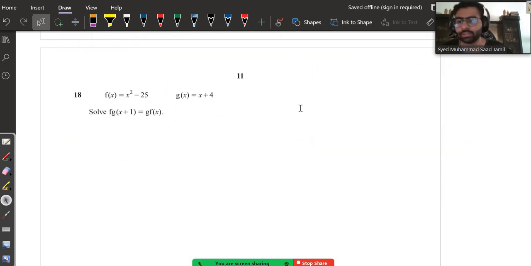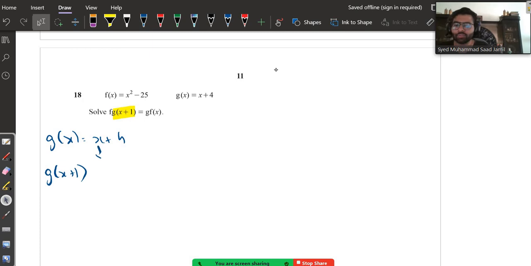Question 18. Solve fg of x plus 1 is equal to g of x. First and foremost, just calculate this part. Make your life easy. Calculate this part. Okay. So g of x is basically x plus 4. You want to find out g of x plus 1. So instead of x, you will write x plus 1 plus 4, because 4 comes from here. This turns out to be x plus 5.